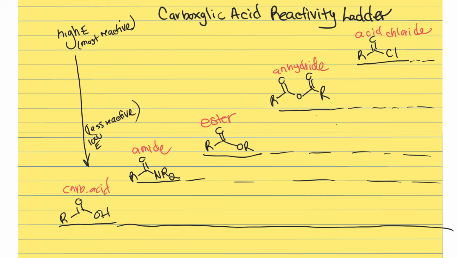Now they all can be hydrolyzed and turn into a carboxylic acid. So let's draw that arrow first, every single one of them. So it works in acidic conditions or basic. Anhydride as well.